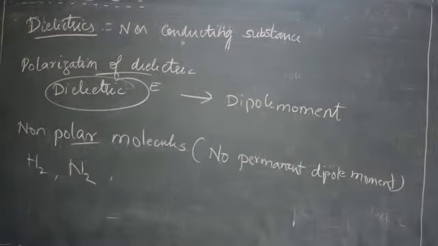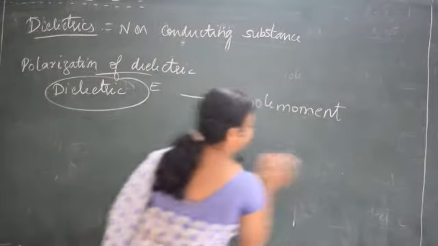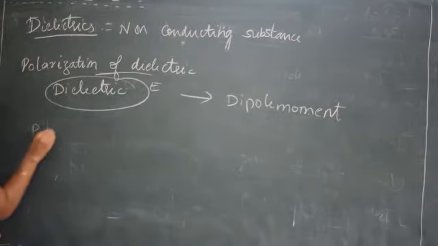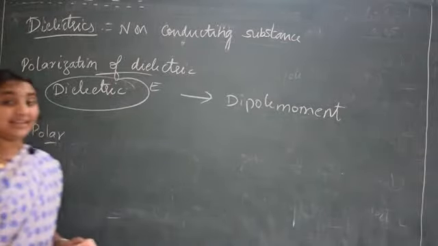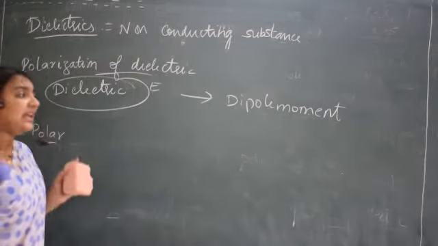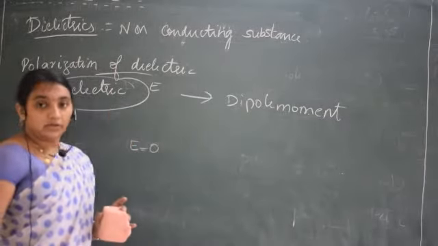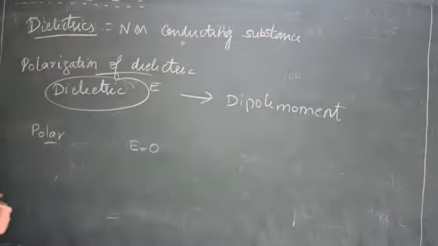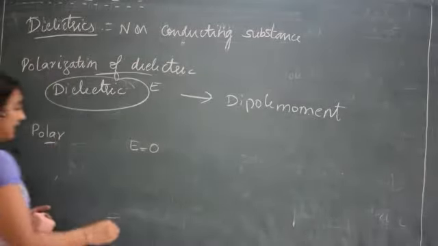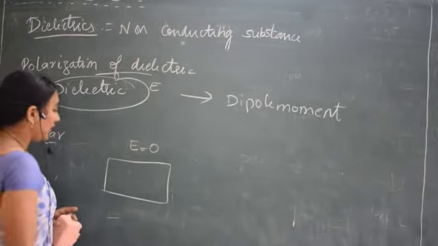There are two types of dielectrics. Polar molecules have permanent dipole moment, we said. Just now we spoke about polar and non-polar. Polar molecule, we said it is having permanent dipoles, correct? If there is no electric field present, electric field is 0, and there are two poles, there is a substance, it is a permanent dipole, polar molecule.